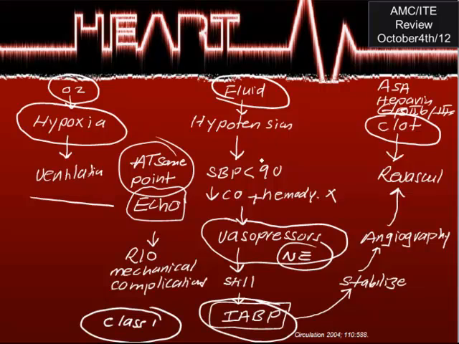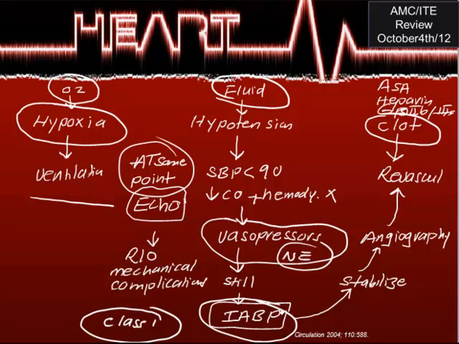The class 1 indication is basically systolic blood pressure less than 90 that does not respond to vasopressors, plus decreased cardiac output. Or also a class 1 indication: cardiogenic shock not quickly reversed by pharmacological therapy. This is basically the main indication of using an intra-aortic balloon pump.